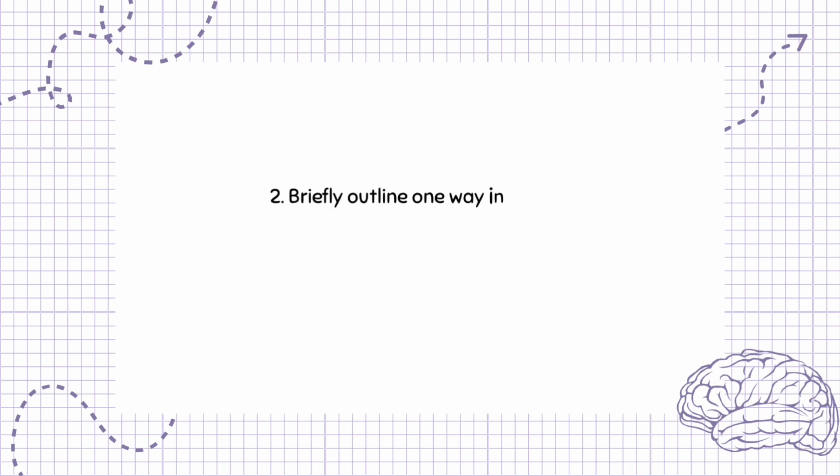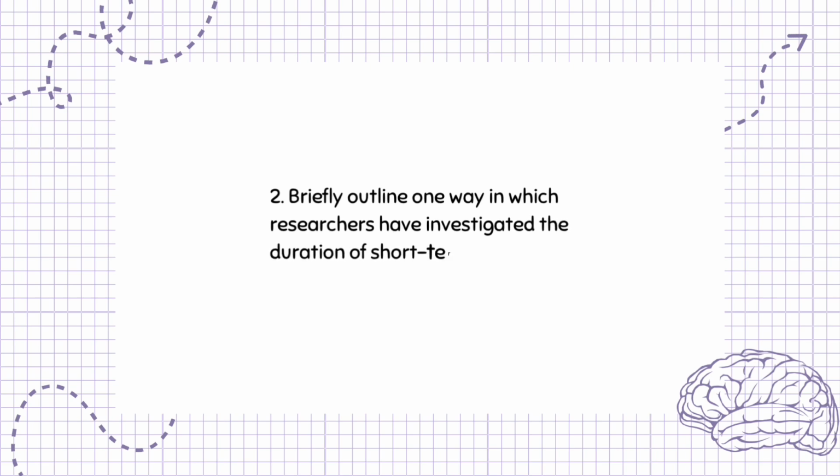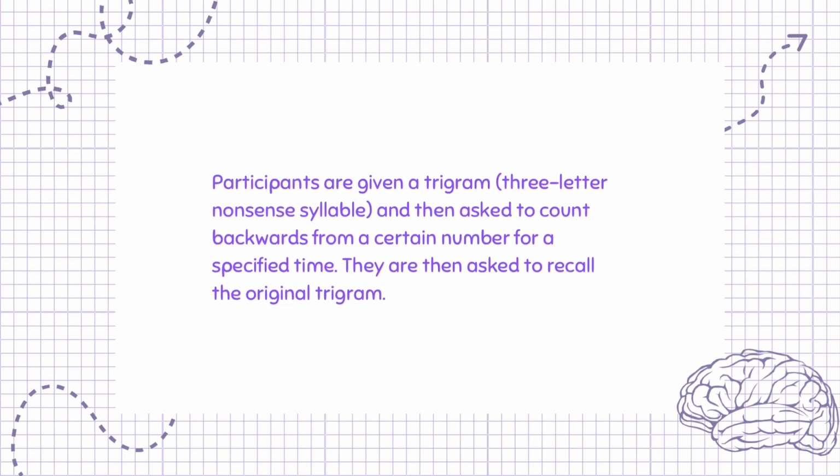Question 2. Briefly outline one way in which researchers have investigated the duration of short-term memory. 2 marks. Participants are given a trigram, a 3-letter nonsense syllable, and then asked to count backwards from a certain number for a specified time. They are then asked to recall the original trigram.